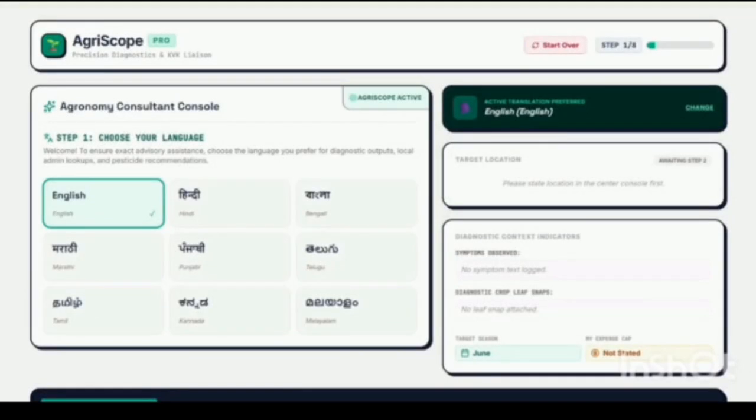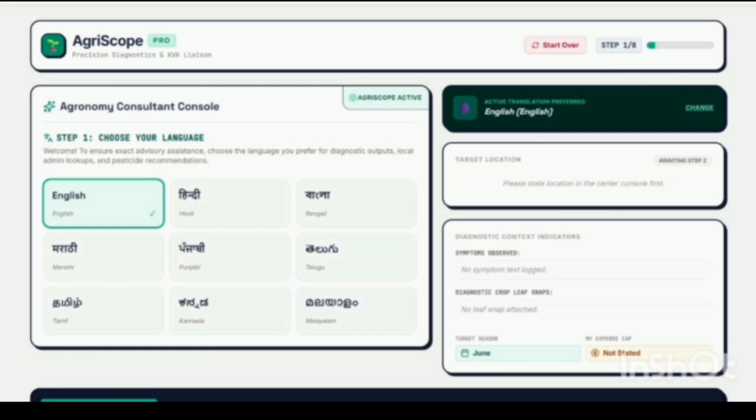Agriculture is the backbone of our economy. Yet millions of smallholder farmers suffer massive yield losses annually due to crop diseases. When a disease strikes, farmers face three critical constraints. They need advice in their local language, they are bound by strict financial budgets for treatments, and they struggle to navigate the bureaucracy required to get physical support from local centers like Krishi Vigyan Kendras (KVK).